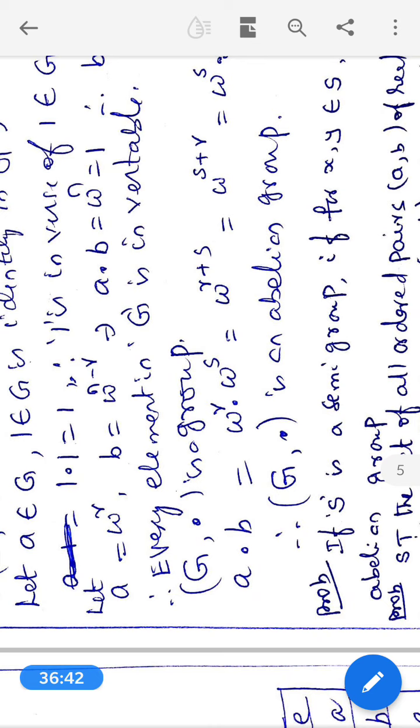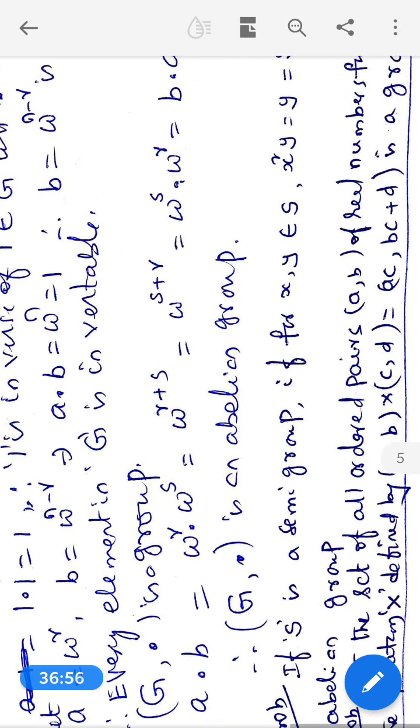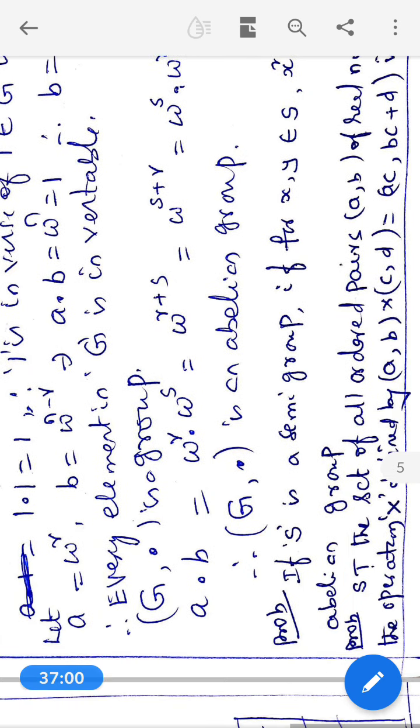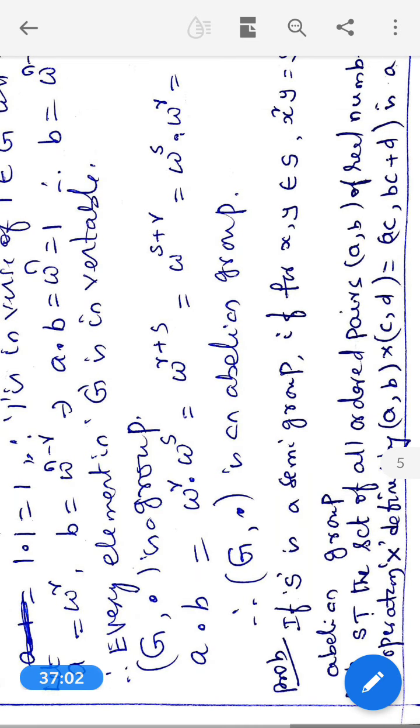Therefore, every element in G is invertible. Every element in G is invertible, having the inverse of omega power r as omega power n minus r. Therefore, every element is invertible means G comma dot is a group. Therefore, this G comma dot is a group.